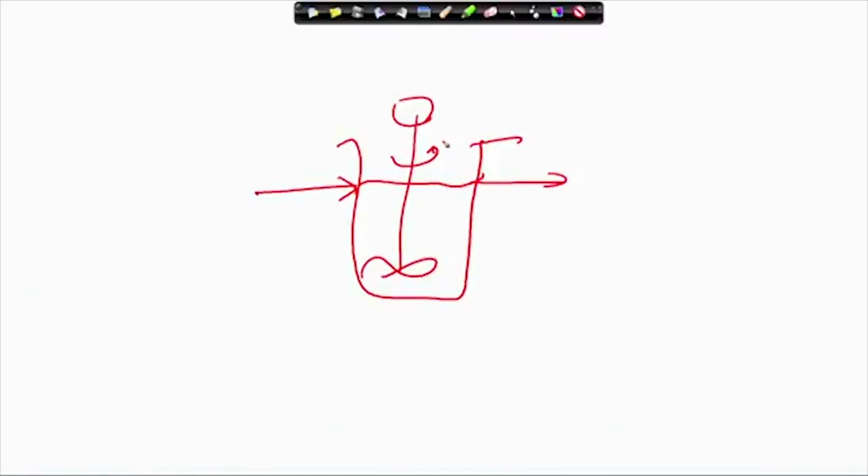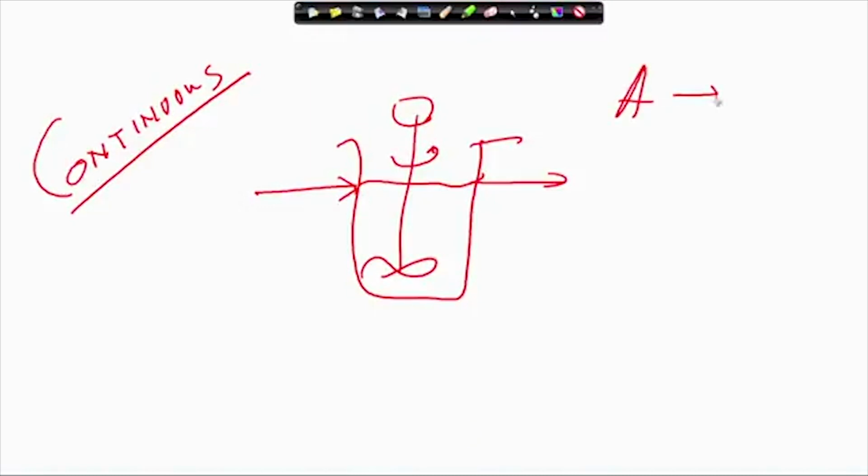Now, here I want to point out one typical thing: whenever we operate any kind of continuous process, first we usually operate in the batch mode. Suppose we want to carry out A to B. We operate in the batch mode and let the reaction take place. When the rate of reaction is maximum, then we start feeding continuously. We take some product out continuously. This is how the continuous system is operated.